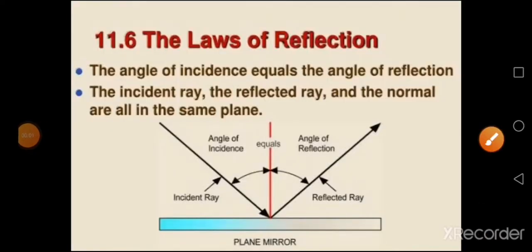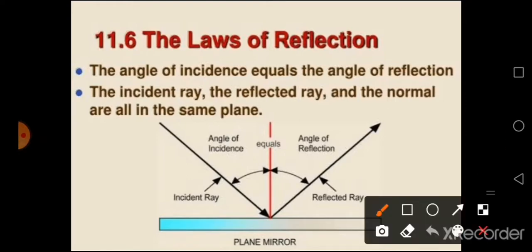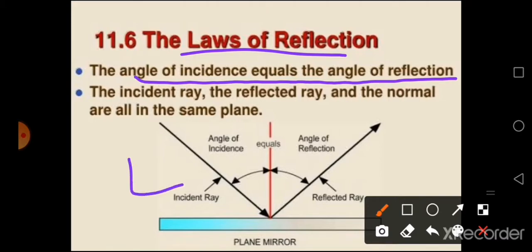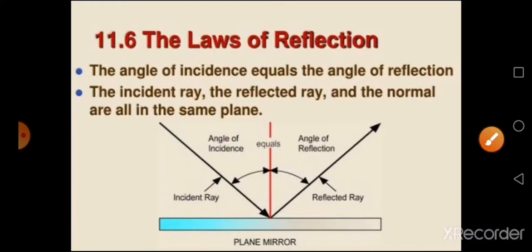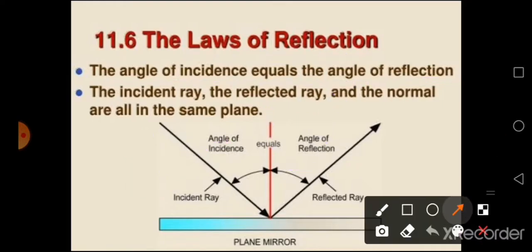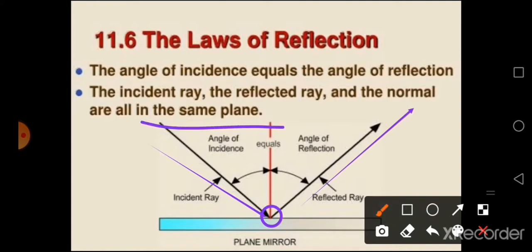Now you are coming to a very important portion, that is the laws of reflection. You have seen all the terms related to reflection. The first law says that the angle of incidence is equal to the angle of reflection, that is angle i is equal to angle r. Got it? The second law of reflection is that the incident ray, the reflected ray, and the normal at the point of incidence all lie in the same plane. So these are the two important laws of reflection.